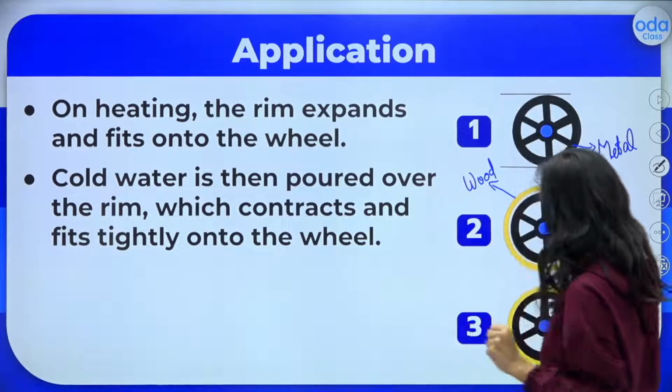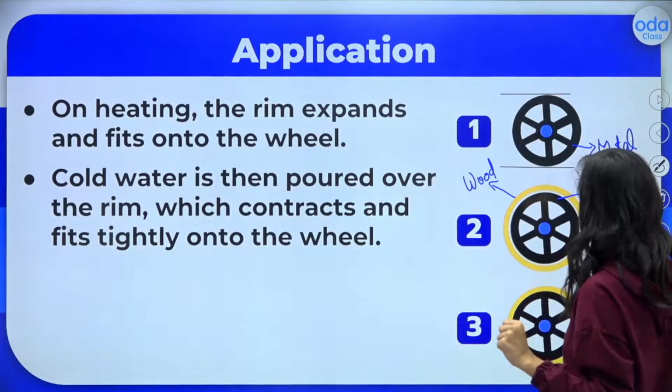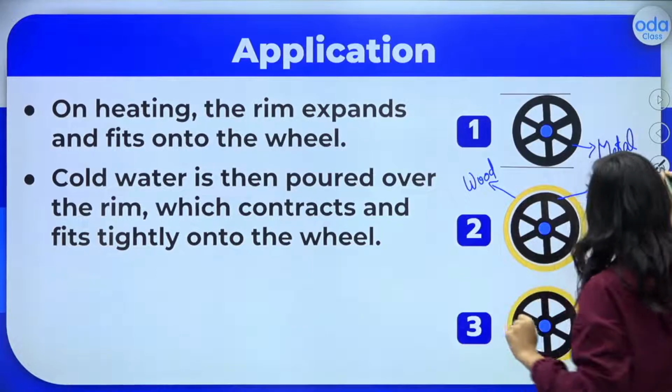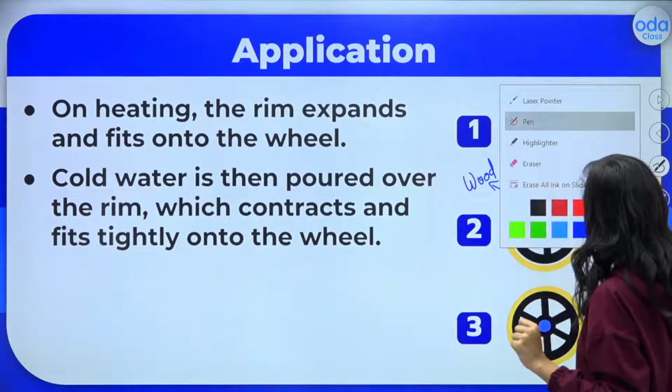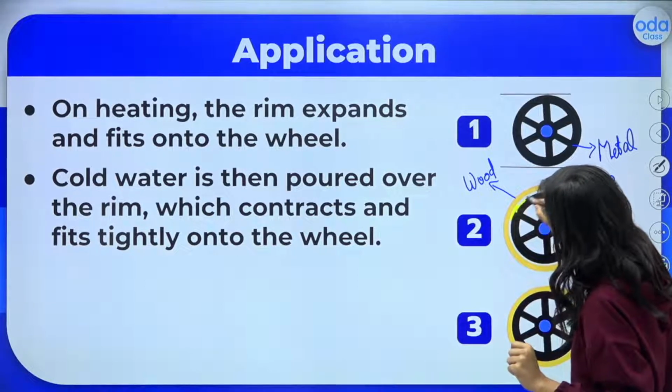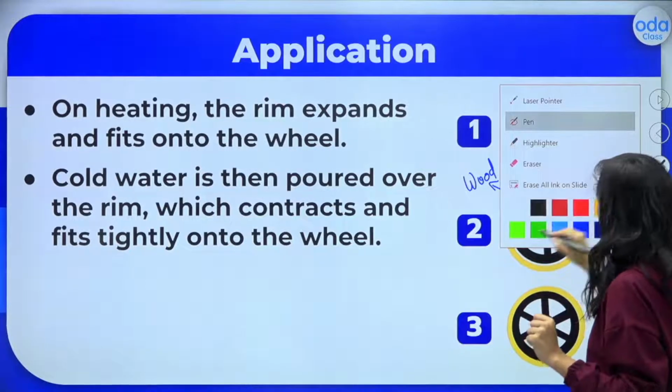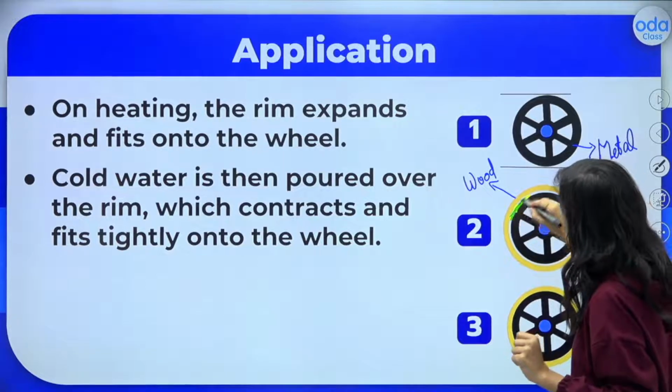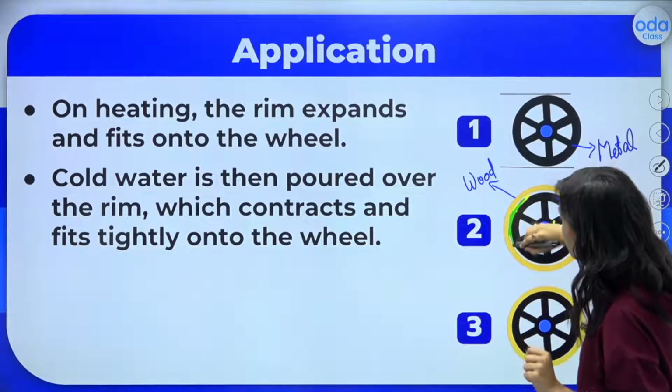Now, as you can see, the metal rim is inside here, right? There is some gap here. Can you all see the gap in between the metal and this? Let me mark it in green color. Can you see this gap? So this gap should not be there, right?